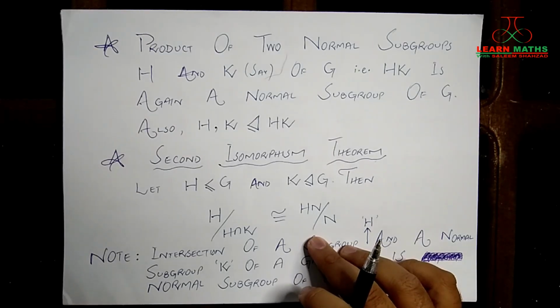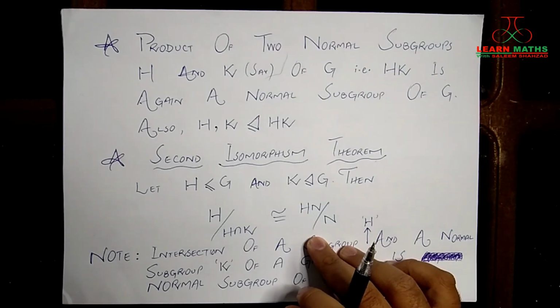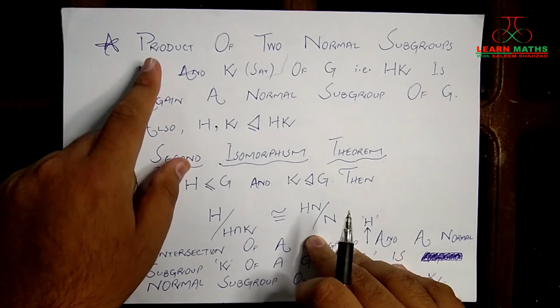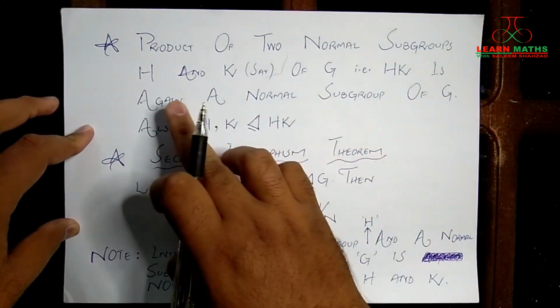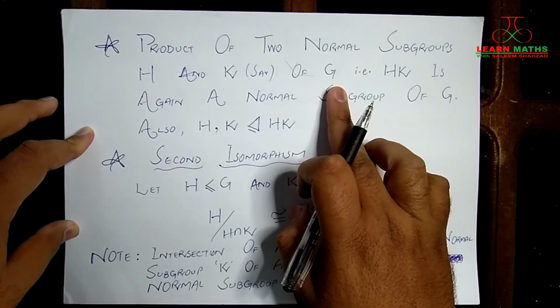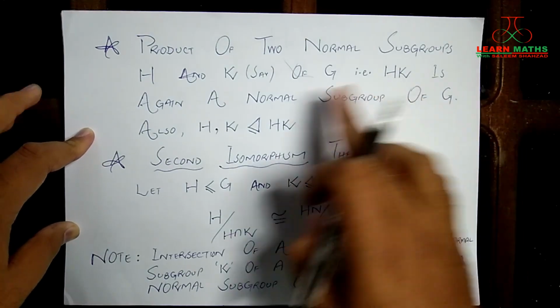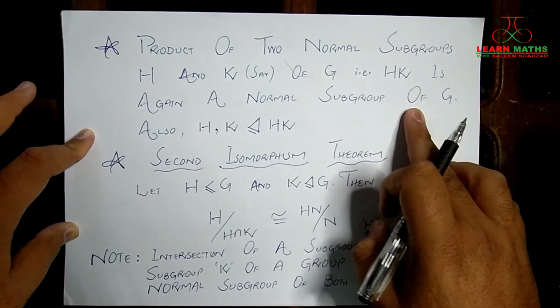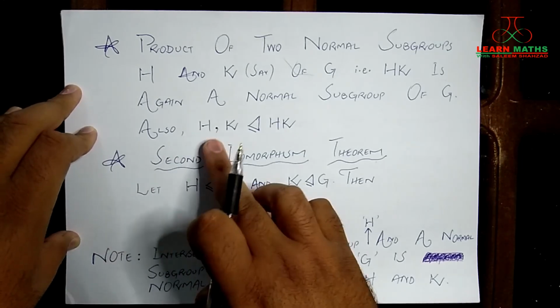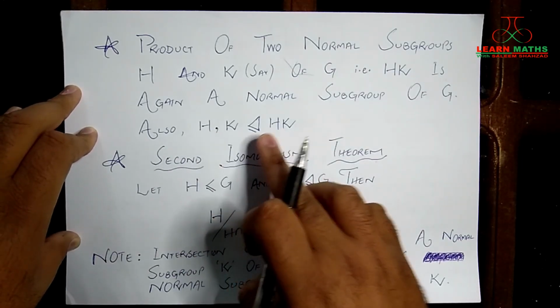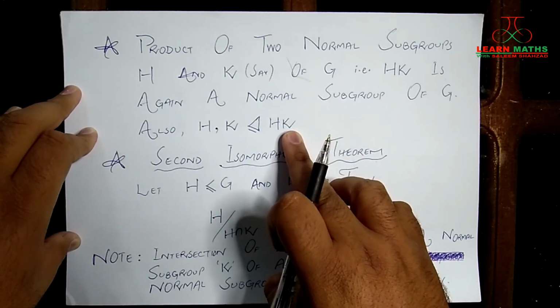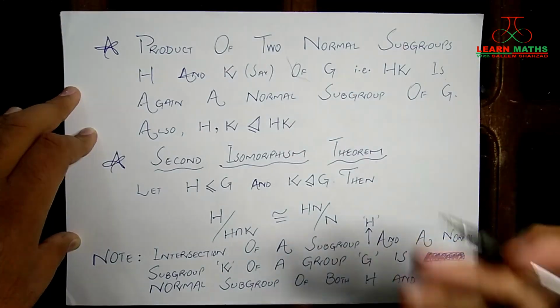The next result that we are going to look at is that the product of two normal subgroups H and K of a group G, which we write as HK, is again a normal subgroup of G. Also, H and K are normal subgroups of HK as well. This is also a result that we will need.